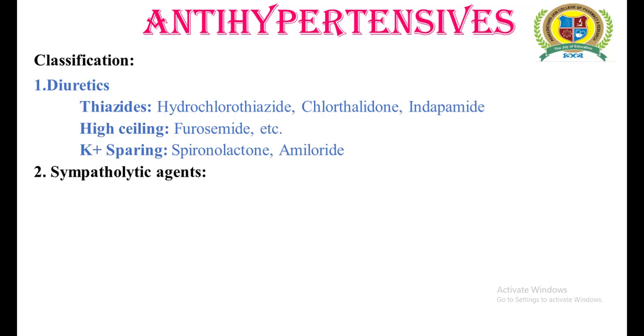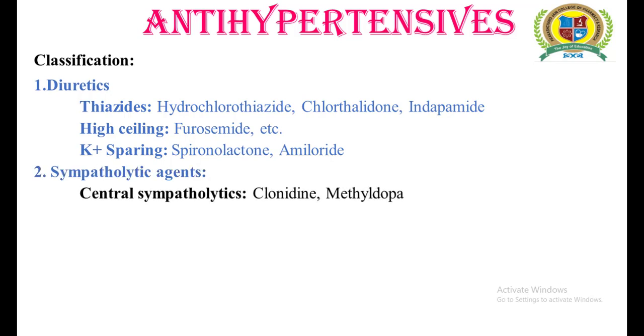The second class of agents that can be called antihypertensives is sympatholytic agents. A number of subcategories are included as sympatholytic agents. The very first category that comes under the sympatholytic agents is central sympatholytics. Examples include clonidine and methyldopa.